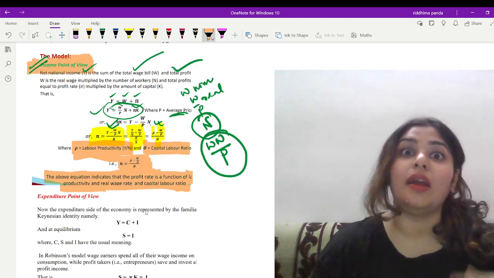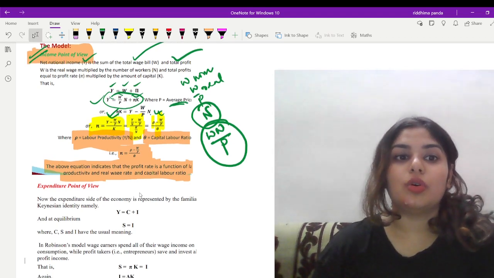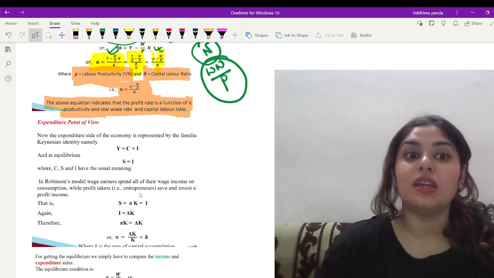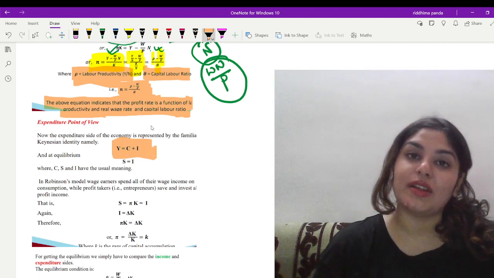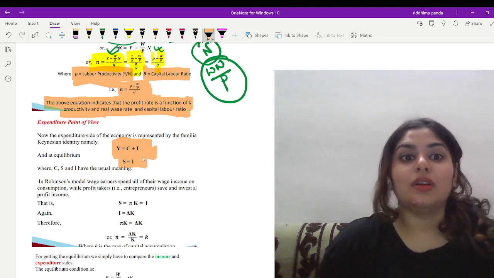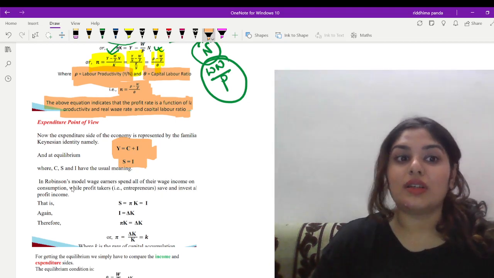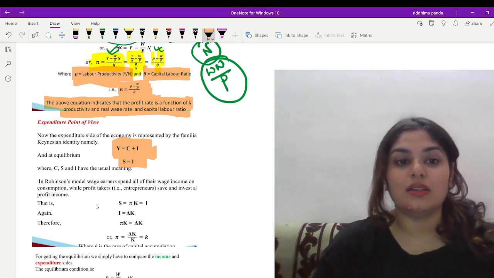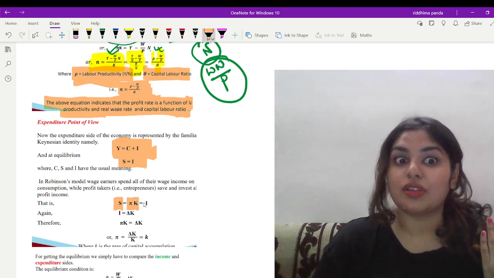Now let us have a look at the expenditure point of view, right? From the expenditure point of view, we know there are only two sectors here, that is household and firm. So the total income from the expenditure point of view is C plus I, that is consumption expenditure of the household and investment expenditure of the firm. Now at equilibrium, we know that savings is equal to investment. Now, in this model, wage earners spend all their wages on consumption while profit takers save and invest all the profit income. So what can we write? S, that is savings, is basically profit into capital, and which is your investment.